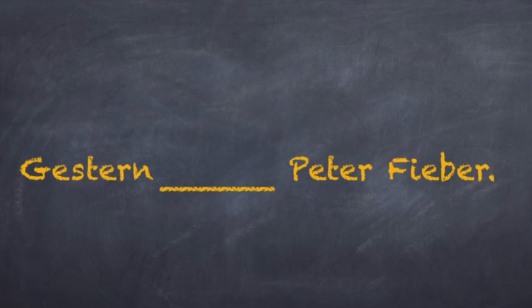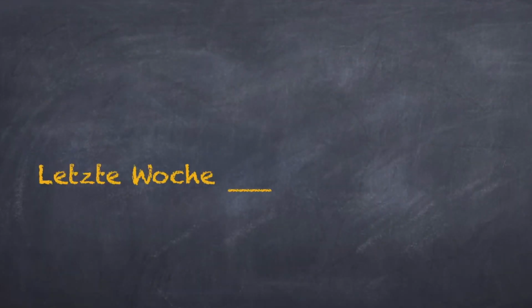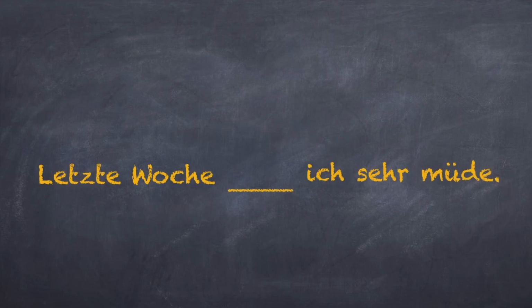Next sentence is: And the answer should be: Gestern hatte Peter Fieber. And the last one is: The answer should be: Letzte Woche war ich sehr müde.